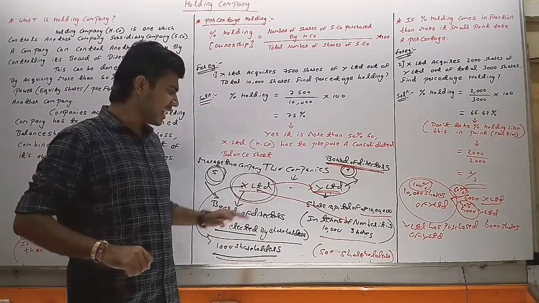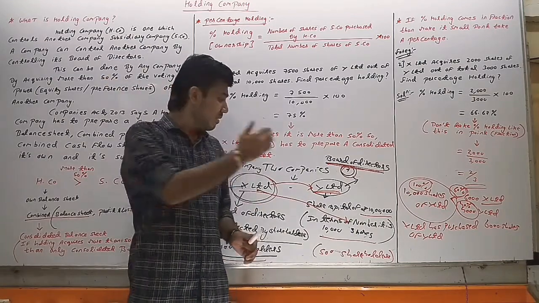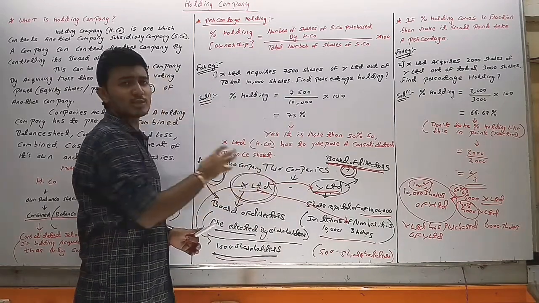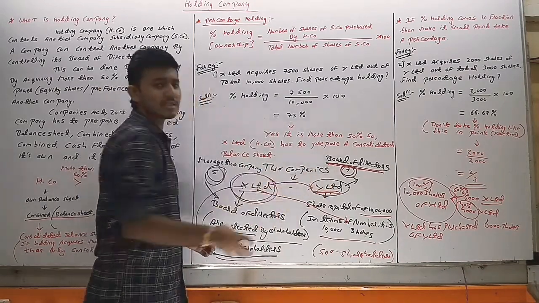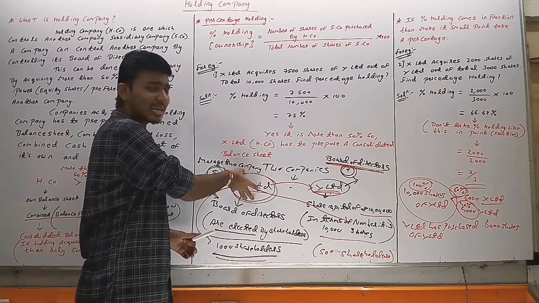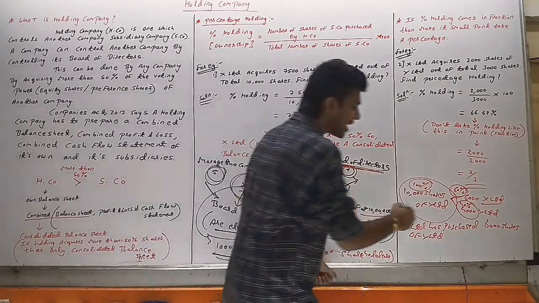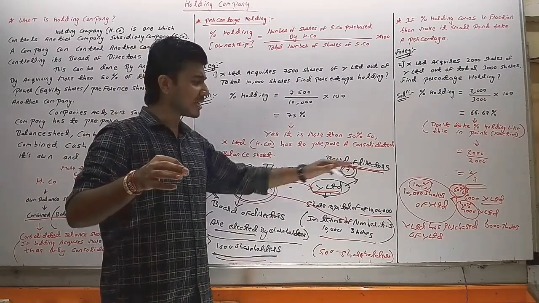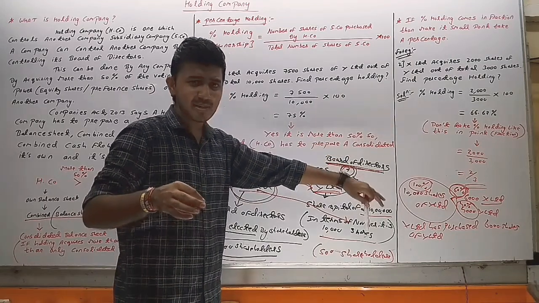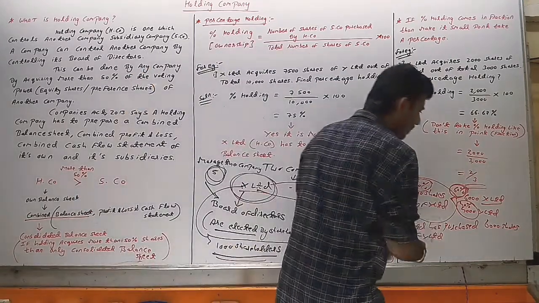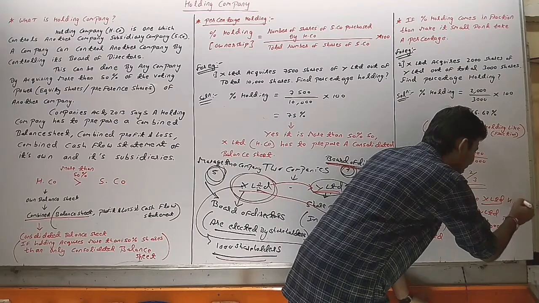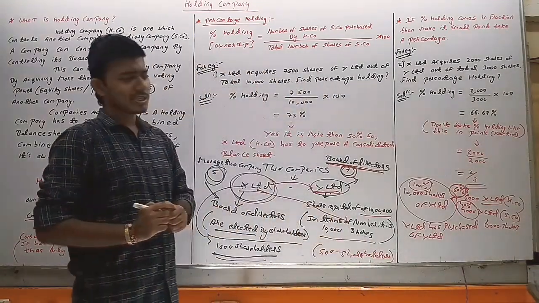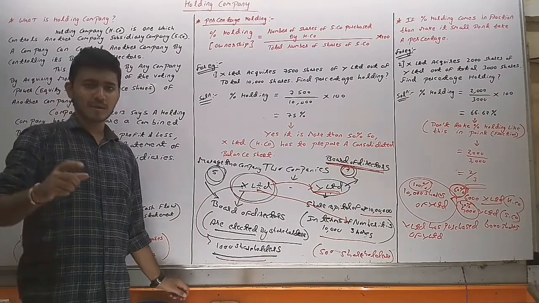If any company purchases or acquires more than 50% shares of another company, then such company is known as holding company and the other company is known as subsidiary company. It means X Limited has purchased 60% shares of Y Limited. So X Limited is the holding company, and Y Limited is the subsidiary company. So this is the concept of holding company and subsidiary company.